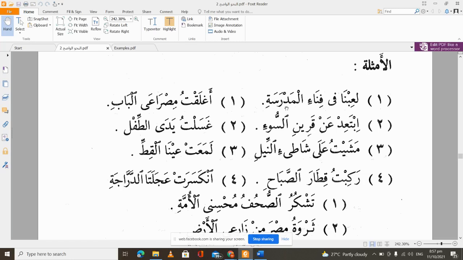So we can also see the first principle, we said that most of the time when we are translating idafa, we are going to use an 'of' to show the relationship between the mudaf and mudafu ilayh. So let's look at the second example too. We also have: ibta'id an qarini su'i. Distance yourself, go far away from a qarini su'i, a bad friend, or a friend of evil.